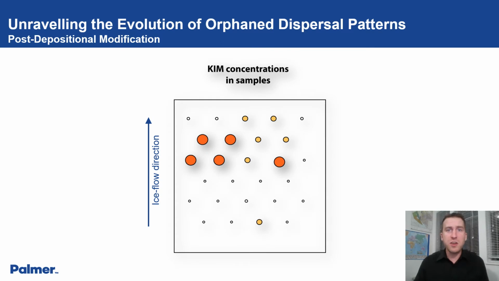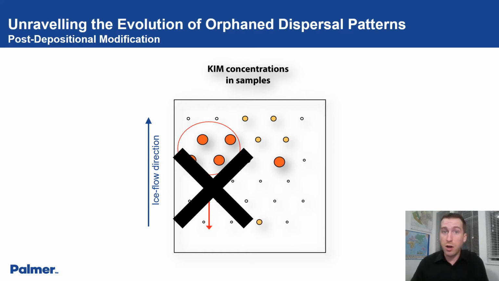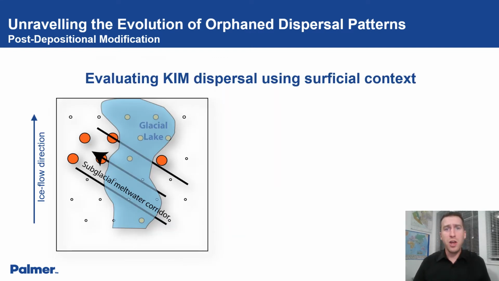Here, we see a series of dots representing kimberlite indicator mineral concentrations in the surface sediment samples. Most likely, an explorer would look up ice from the cluster of highly anomalous samples. However, they would be wrong. If, however, the explorer was armed with the knowledge of the meltwater and the glacial lake effects, they would unravel the evolution to identify the true source.